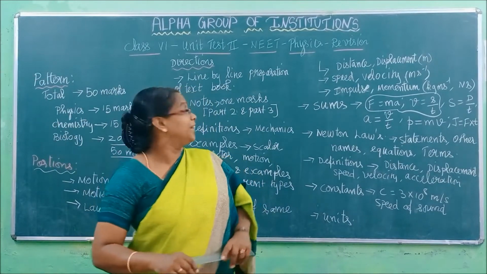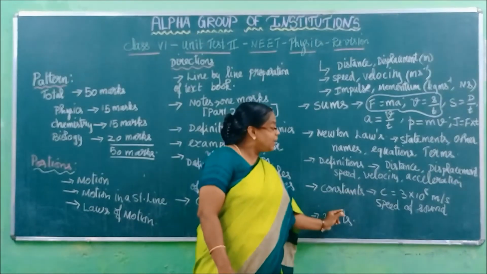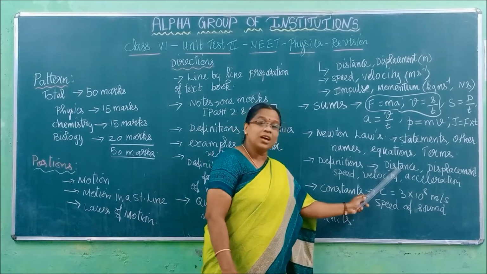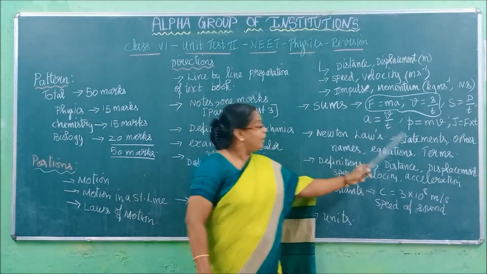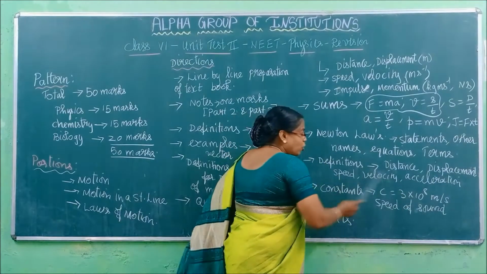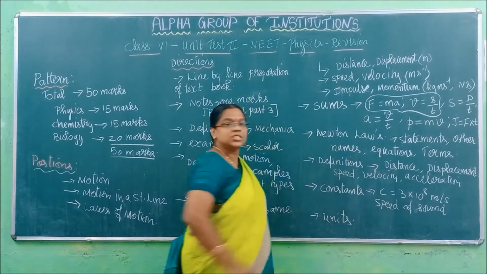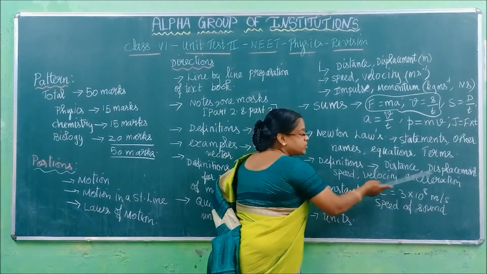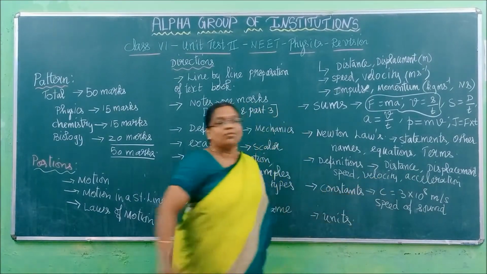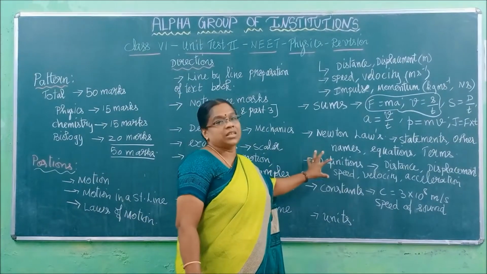Distance, displacement. Like here. Speed, velocity. And the rate of velocity change is called acceleration. See the order here. Distance is the length covered. Displacement is the shortest distance. Now these two will go into these two. What is speed? Rate of change of distance. What is velocity? Rate of change of displacement. What is acceleration? Rate of change of velocity. So this is a group. That's why these definitions come as a separate set.